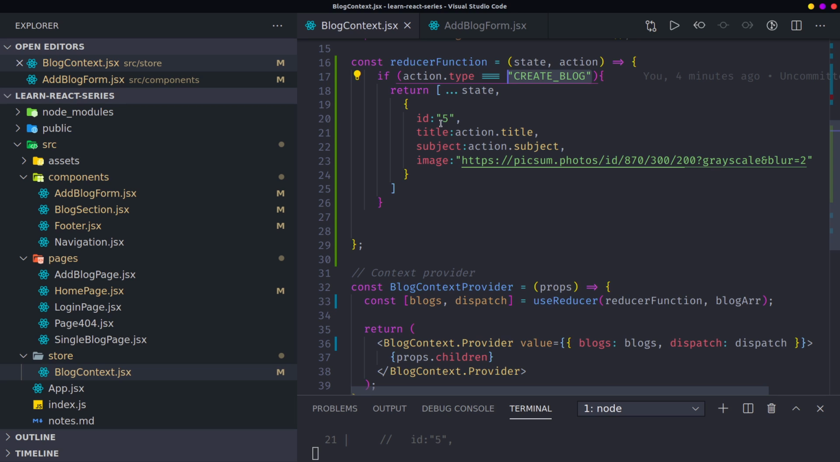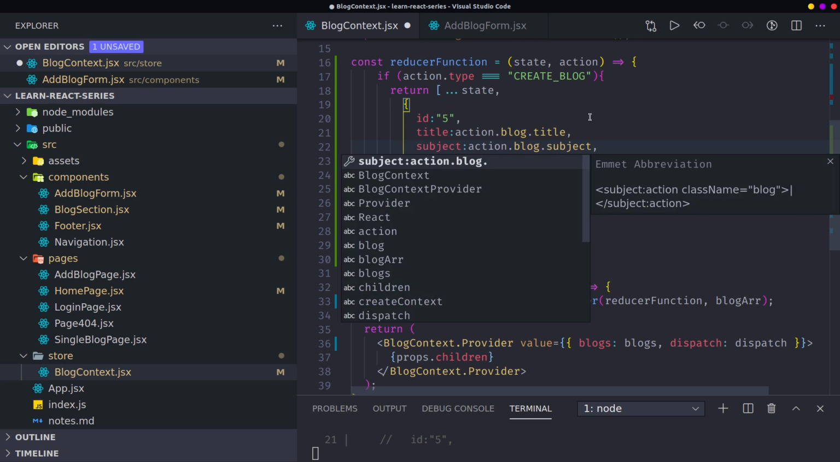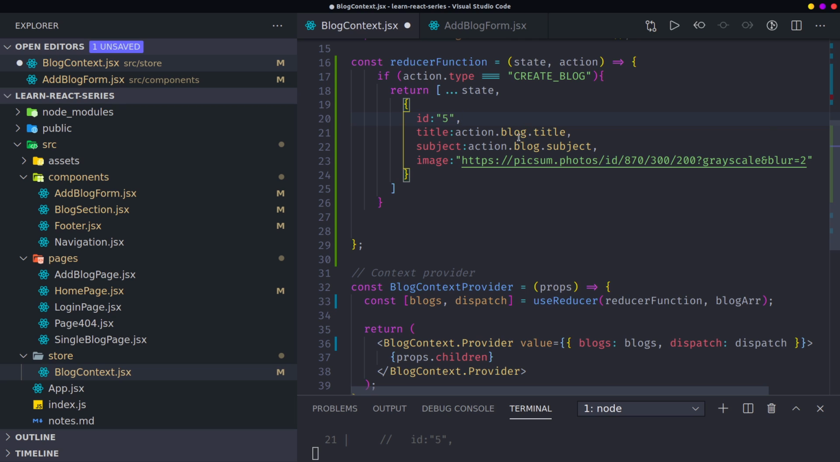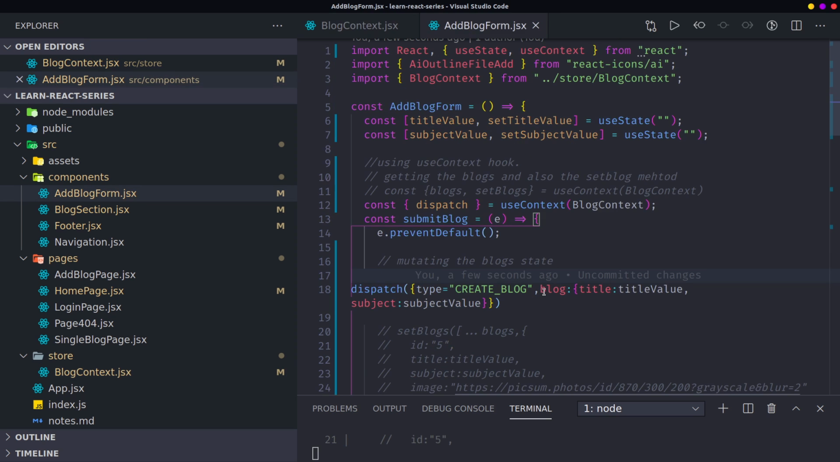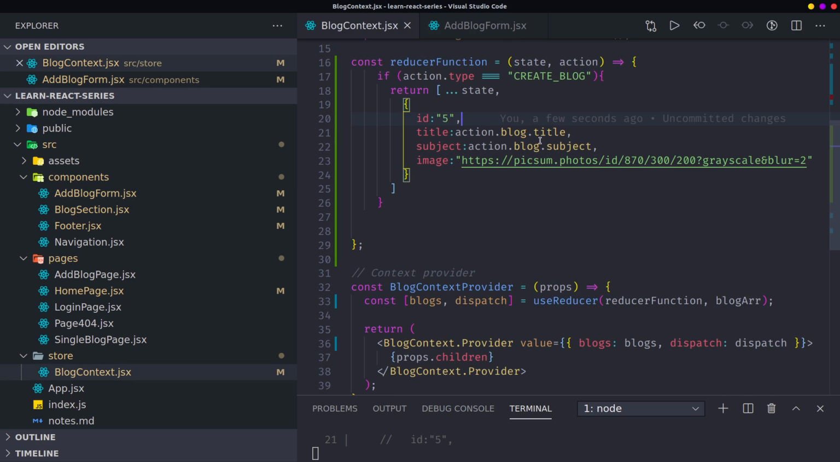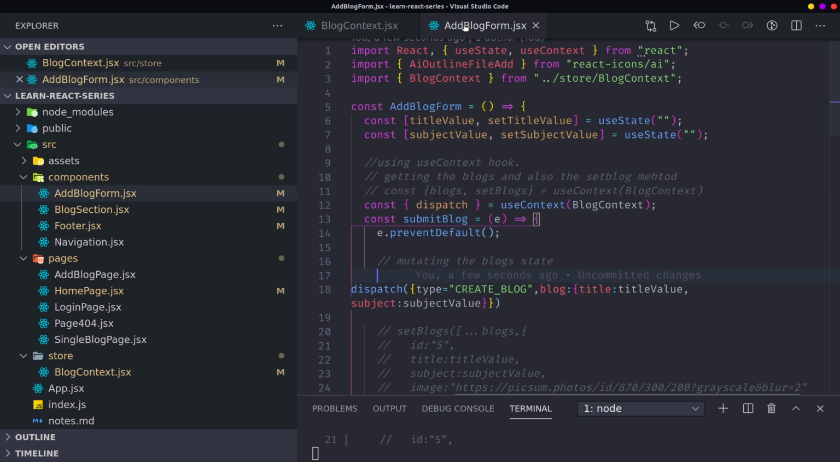Then you create an object with an ID of 5. The title will be action.blog.title, then action.blog.subject. If you are passing more than one value, you can have an extra object here. Action is the second value. The action contains the blog, then you get the title, then you get the subject. Yeah, I think that's how it works, and that's all.